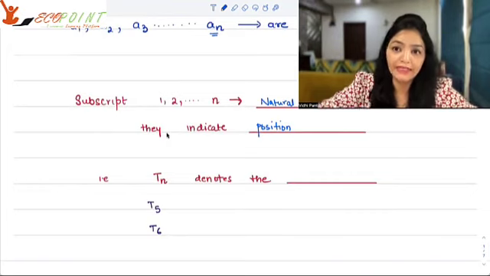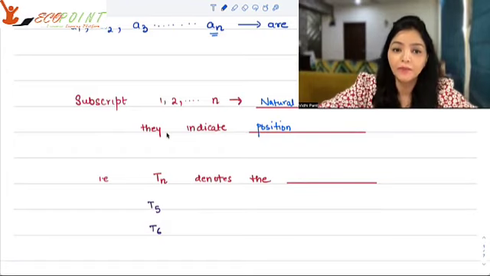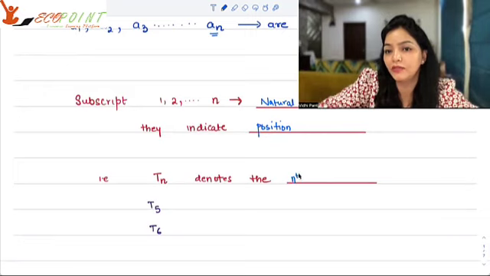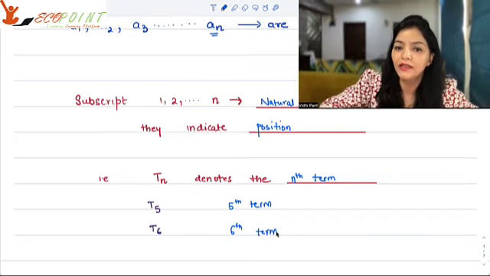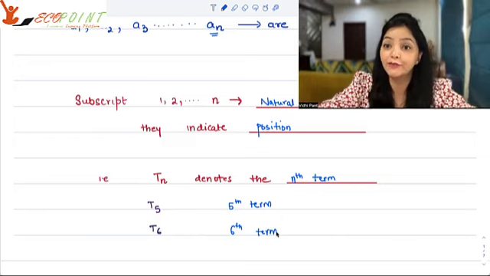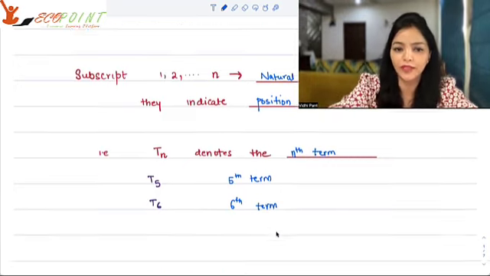When we're writing Tn or An or any other letter you can take, generally Tn is for term n. So Tn denotes the nth term of the sequence. So T5 would be the fifth term. T6 would be the sixth term. No matter what the term is, this is just denoting that what we're talking about is the fifth term. What we're talking about is the sixth term. Then what the term is, that's another thing altogether.